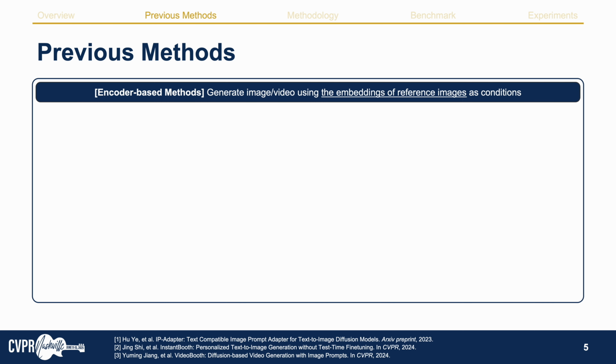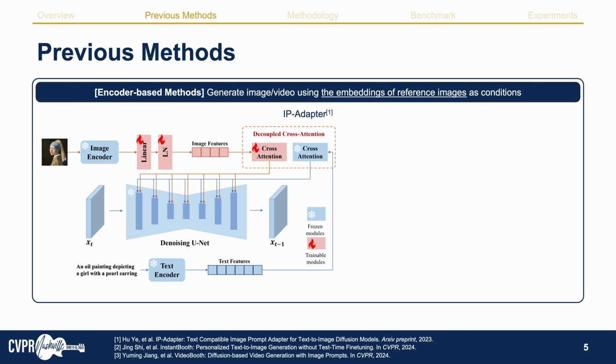To fix this weakness, more recent personalization models use encoder-based methods which generate images or videos using the embeddings of reference images as conditions. IP-Adapter is one of these works. On top of the generator, there's an image encoder to encode the reference image into features and inject them into the generator through cross-attention.